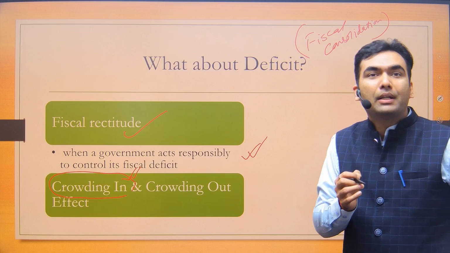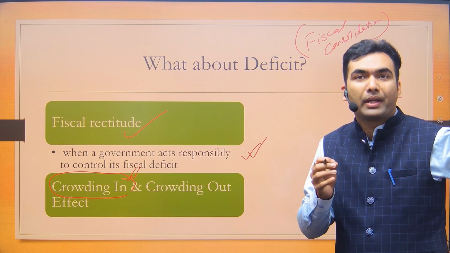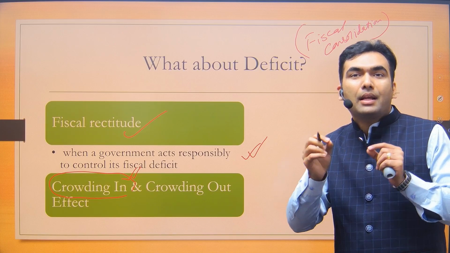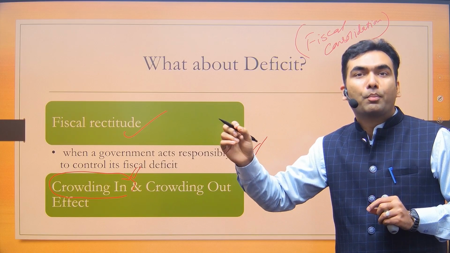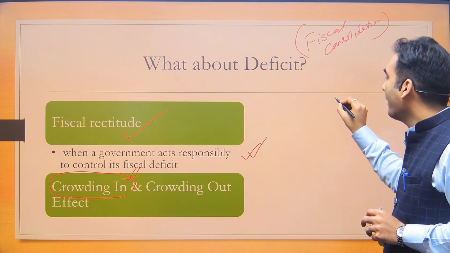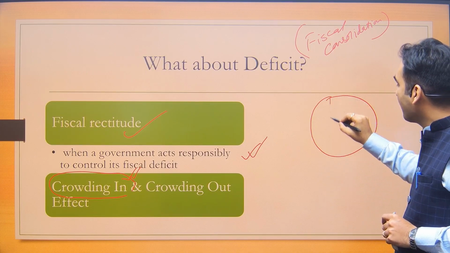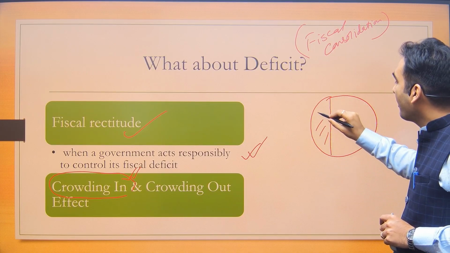Now, if the government continues to do the spending and the borrowing, the space available for the private sector to borrow would be less. The banking sector has this amount of money available with itself. Government is borrowing this much, so only this much is available for the private sector.